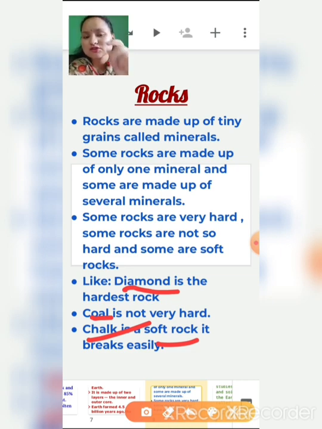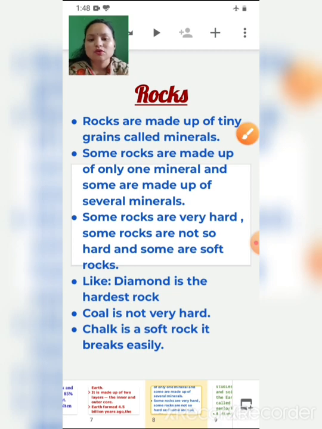We can break this chalk easily, like this. I can break it into two parts. You can see here, I can break it easily into two parts, right? So chalk is the softest rock. Rocks are made up of tiny grains called minerals, sometimes of only one mineral and sometimes of several minerals. The hardest rock is diamond, coal is not very hard, and chalk is the softest rock, as we can break it easily.